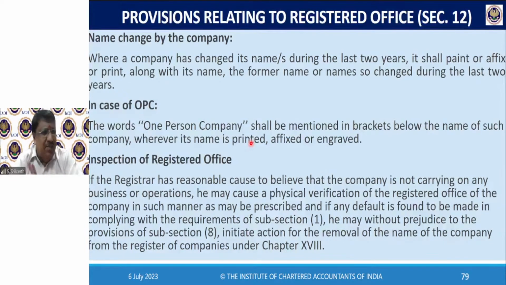Nowadays, it's not compulsory because it's a nuisance more than anything else. So they said if you don't want to have, don't have. Later on, when we come to allotment of shares, we will talk about that, it's the only time when corporate seal has to be affixed. There, they have given an option. If you have a corporate seal, or if you don't have a corporate seal, you will simply sign. That's all.